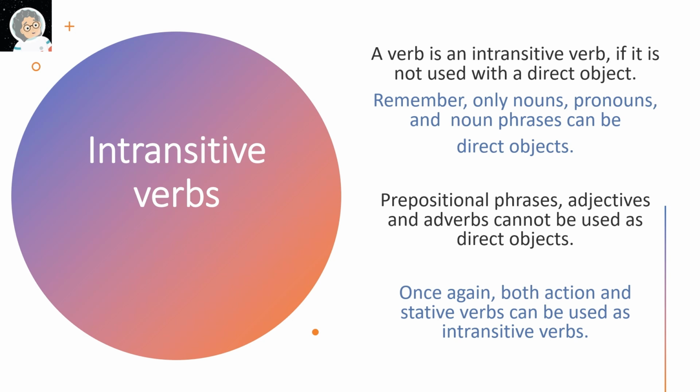Intransitive verbs. A verb is an intransitive verb if it is not used with a direct object. Remember, only nouns, pronouns, and noun phrases can be direct objects. Prepositional phrases, adjectives, and adverbs cannot be used as direct objects. Once again, both action and stative verbs can be used as intransitive verbs.